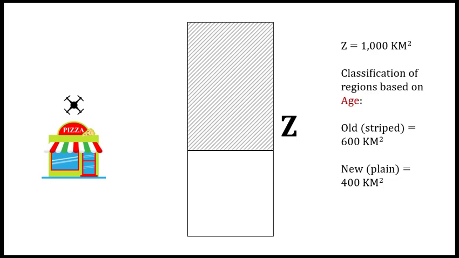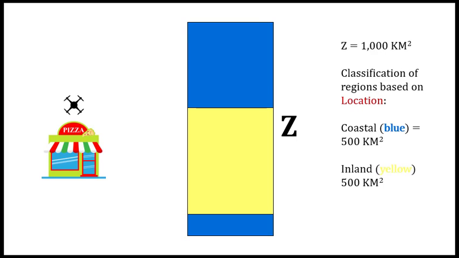Now, the city can be also classified according to another criterion, which is the location. So 500 square kilometers are considered coastal areas and are represented by blue in this graph, and 500 square kilometers are inland areas and are represented by yellow in this graph.